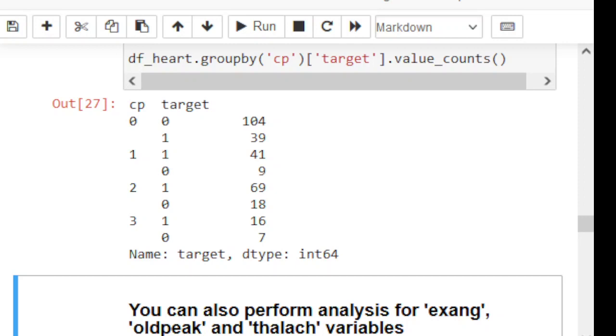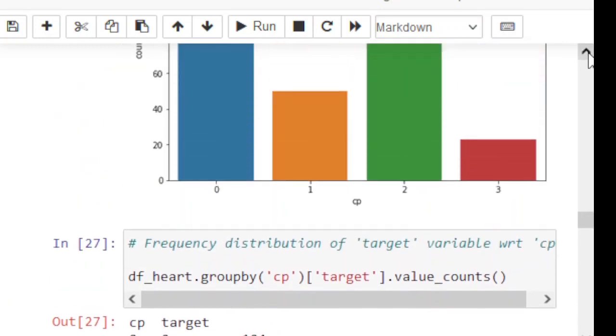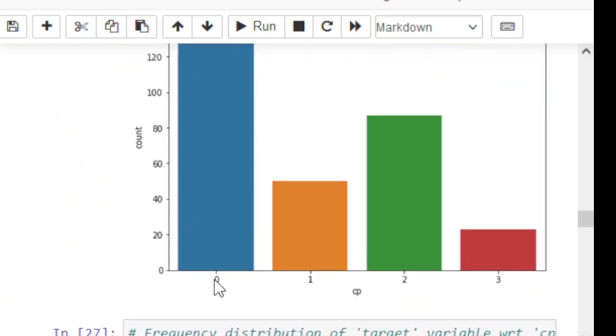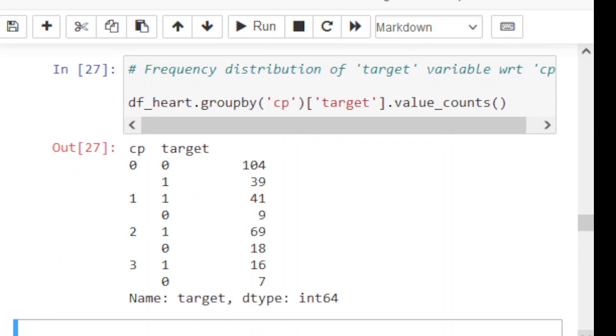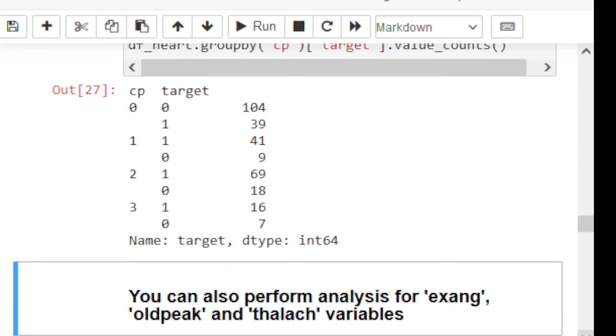So the above analysis gives target variable values categorized into presence and absence of heart disease and grouped by CP variables. And this is the visualization: if CP is 0, heart disease rate is that. If CP is 1, heart disease rate is that. If 2, and so on. So this is the analysis of the CP feature with respect to the target.